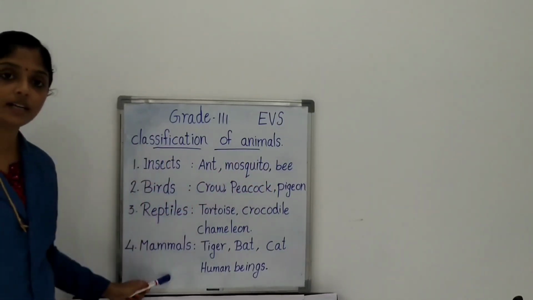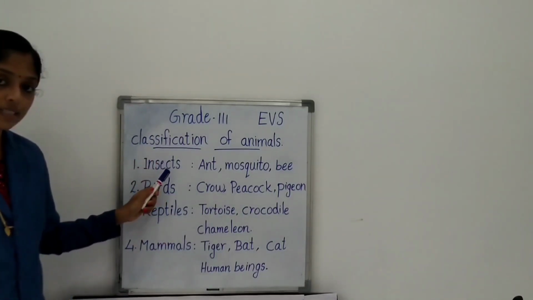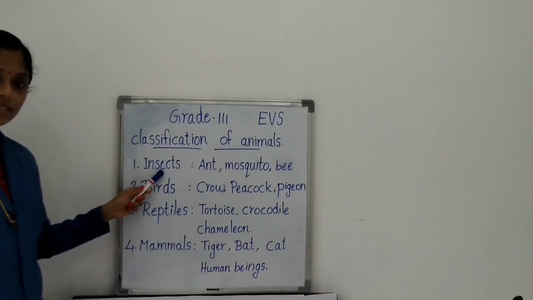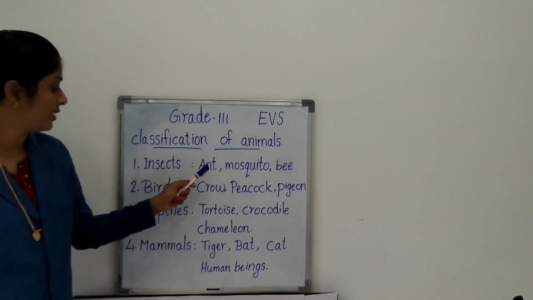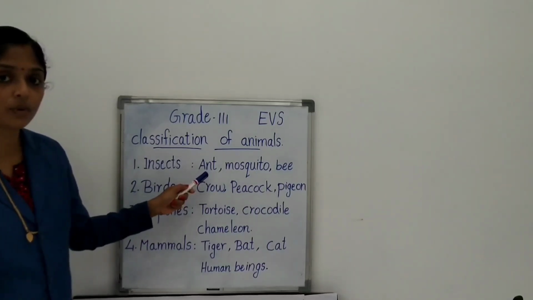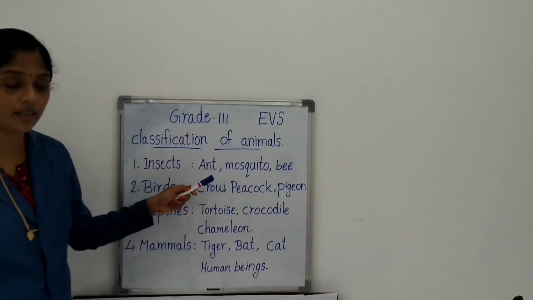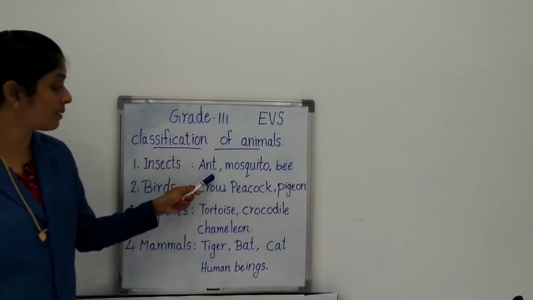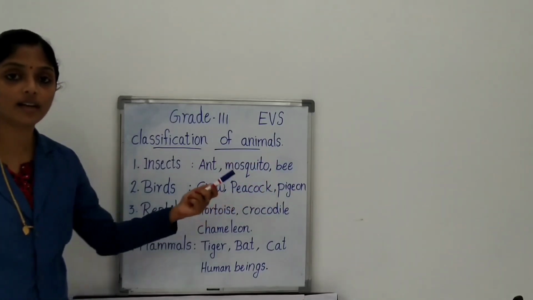How can we classify? We can classify into 4 categories. Insects are small creatures, and they have a 3-part body, and they lay their eggs to make their babies. The examples are ant, mosquito, bee, housefly, dragonfly.